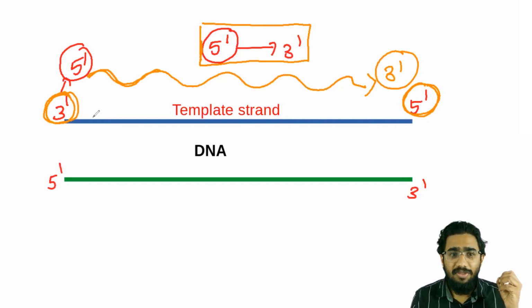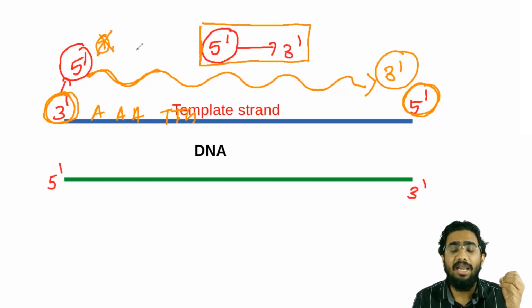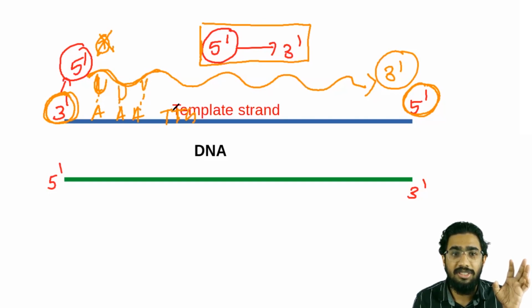You have to know that if this DNA strand has nitrogen bases like adenine, adenine, adenine, thymine, thymine, guanine, the newly formed RNA strand will be complementary to that template strand. The complement of adenine is thymine, but you know that in RNA there is no thymine. Instead of thymine, it will be uracil. So it will be uracil for this adenine, another uracil for this adenine, another uracil for this adenine, and you can see that it is thymine, and guanine.